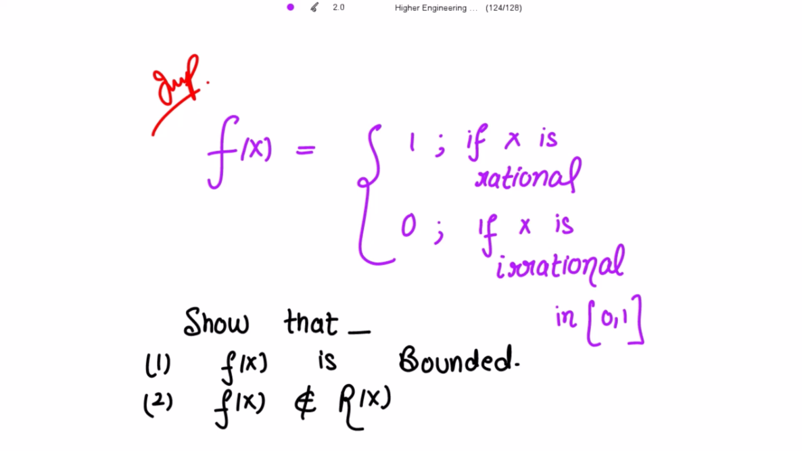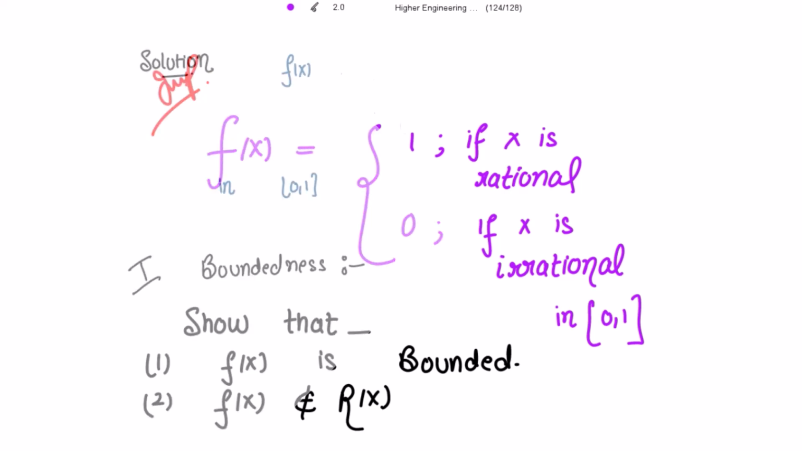It is very clear that in this interval there are infinitely many irrationals and rationals. For that we have only two values of the function f(x). For irrationals we are having 0 and for rationals we are having the value to be 1. Right? So obviously this function in itself is a bounded function. So let's write this. And then we need to show that it is not Riemann integrable, right? Okay, let's move on to the solution.